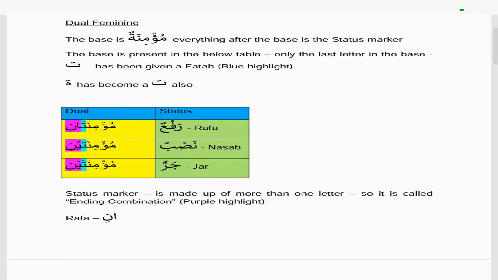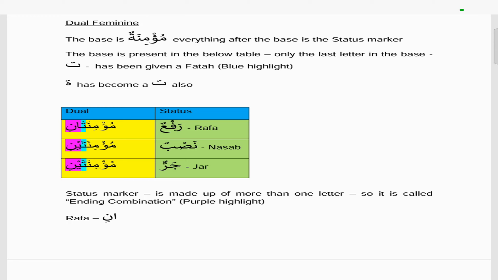So if we look at the dual and the rafa is mu'minatani, and you notice actually that in the blue highlight, the base, the mu'minatun is still there, but the ta marbuta has changed into a normal ta, first thing. And the second thing is that in each case it has a fatha, and that's the blue highlight that you can see.